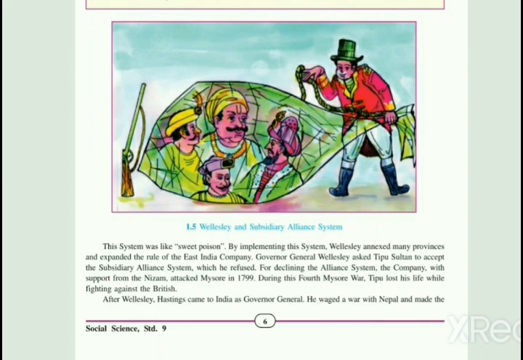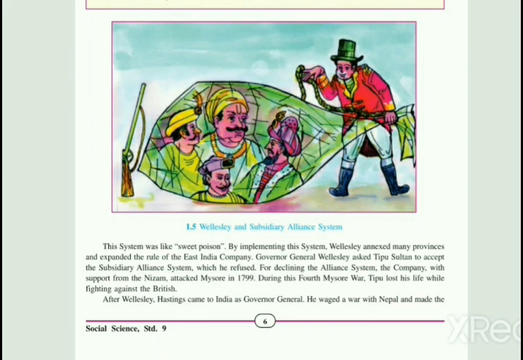During the Fourth Mysore War, Tipu lost his life while fighting against the British. Tipu Sultan lost his life as he had not accepted this subsidiary alliance system, and lastly fought against the Britishers.